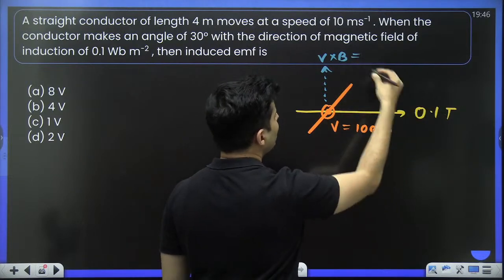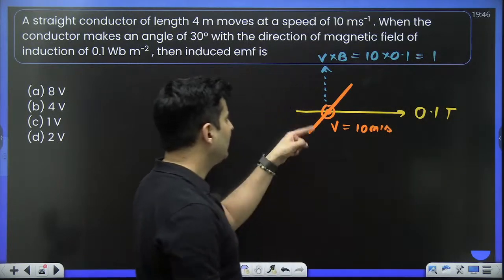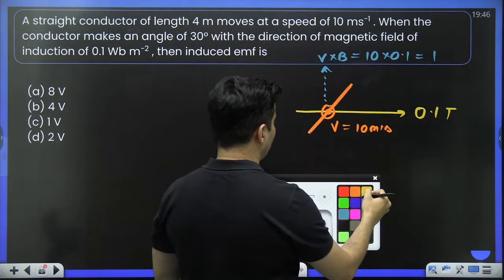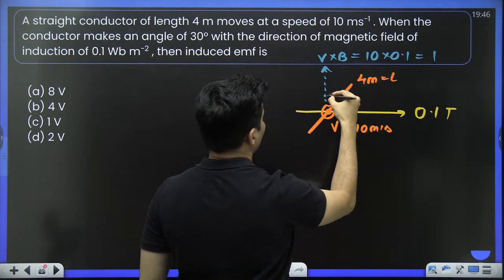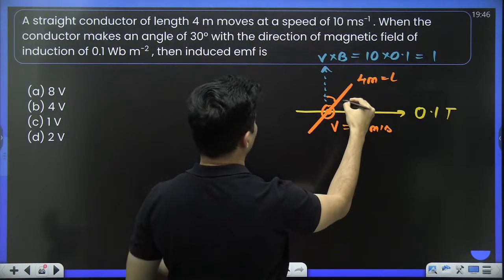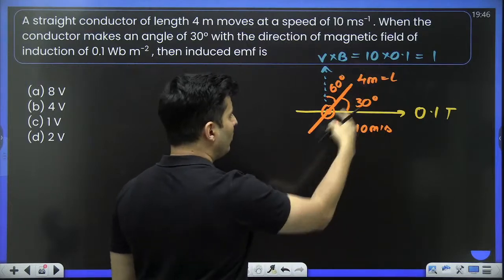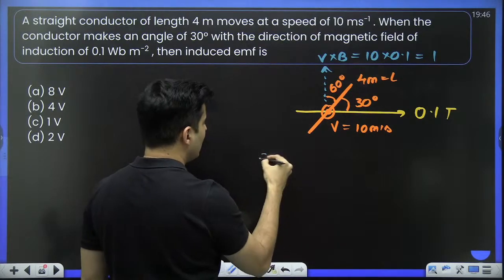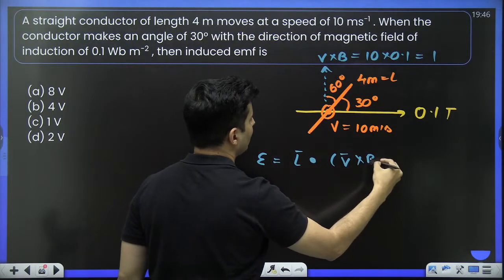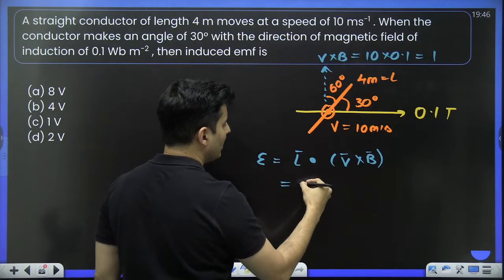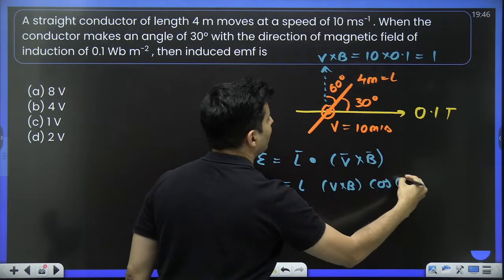The value of V cross B will be 10 into 0.1, which is basically 1. Then the length is like this. How much is the length? 4 meters is the length. This angle I don't know, but I know this angle is basically 30 degrees. So naturally this angle will be 60 degrees. Why do I need that? Because remember, EMF is L dot product with V cross B. So it will be L into V cross B's value into cos of theta.